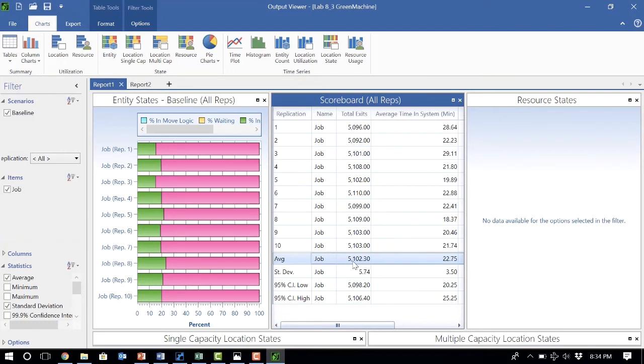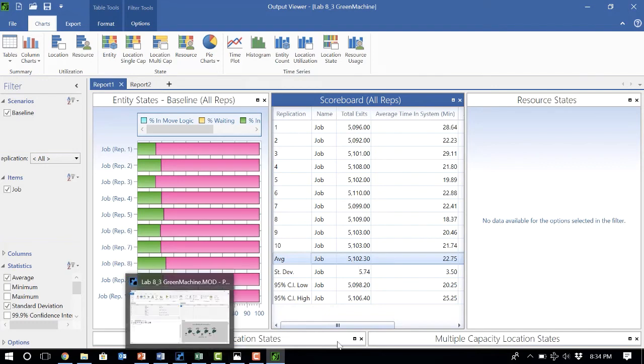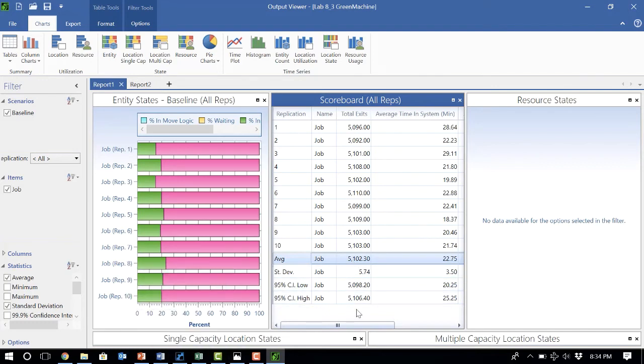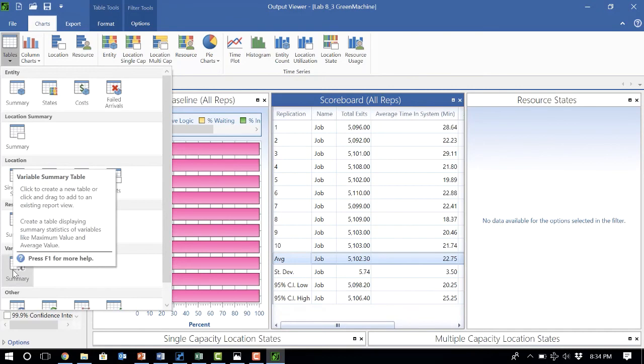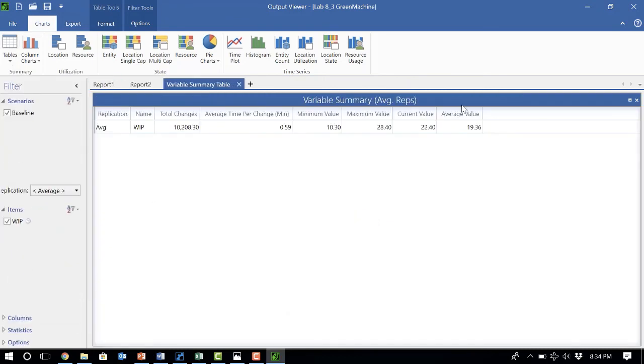But there is another method too. Before we go to the other method, let's go to the variable. Here also we can see the average value for the working process. That's the average across all those 10 replications.